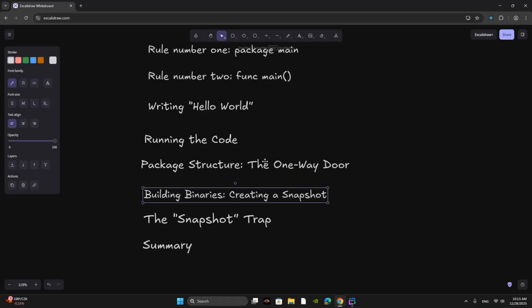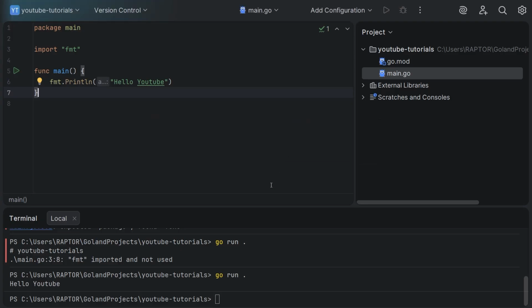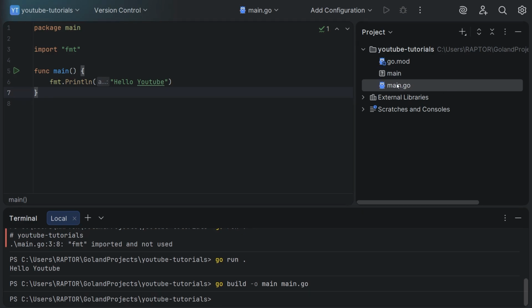The next one is building binaries, so creating a snapshot. While go run is great for development, production systems rely on compiled binaries. So we can use go build. Let's type go build, output main, and we will specify main.go. If you run it, you see there is a new file, main, and now we can type main.